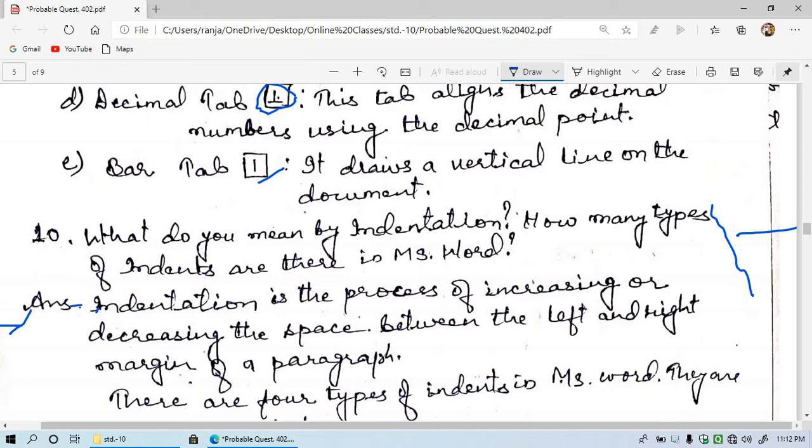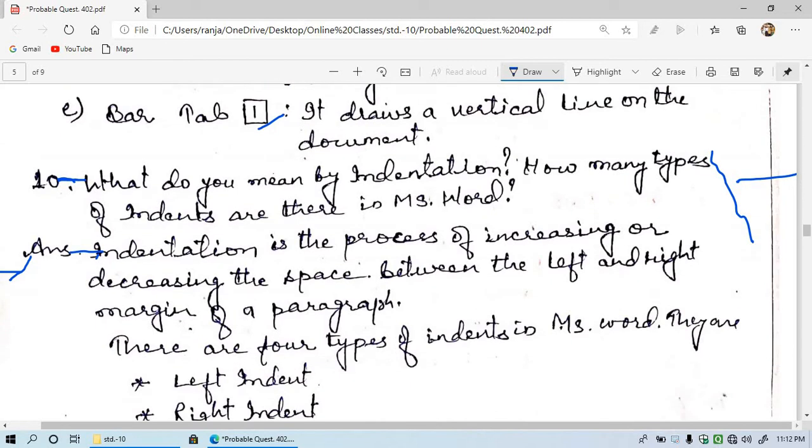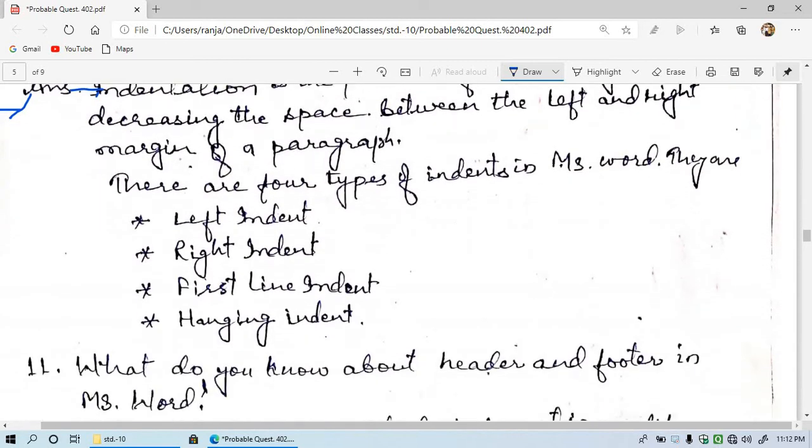So this space between the answer and indentation is known as indent space, or indentation is the process of increasing this space. We can increase or decrease it with the help of indentation. There are 4 types of indents in MS Word: left indent, right indent, first line indent, and hanging indent. You have to remember this only.